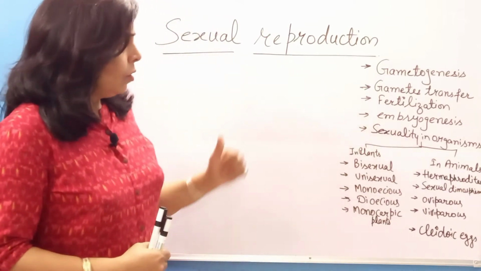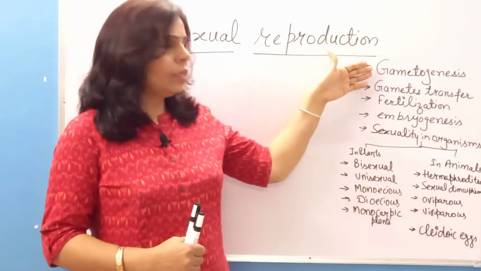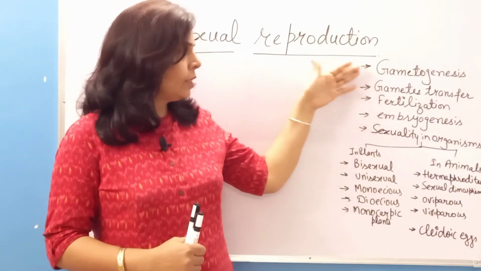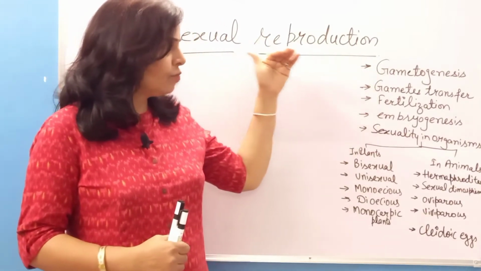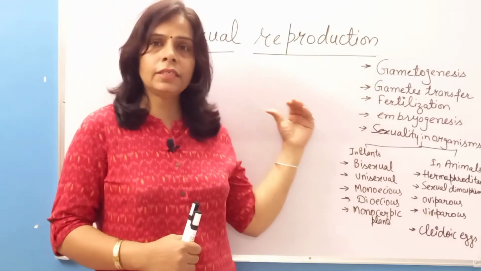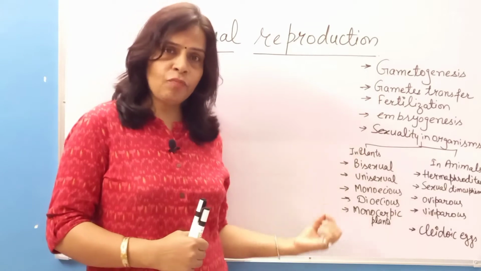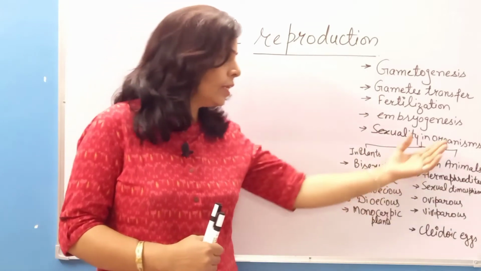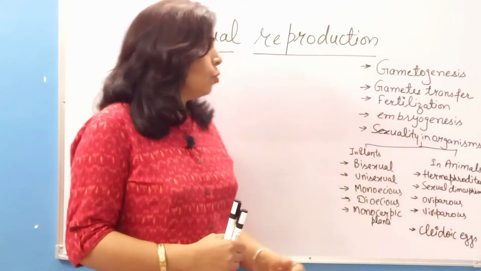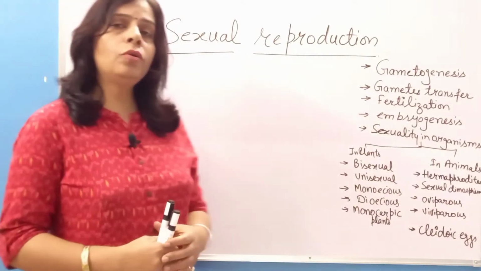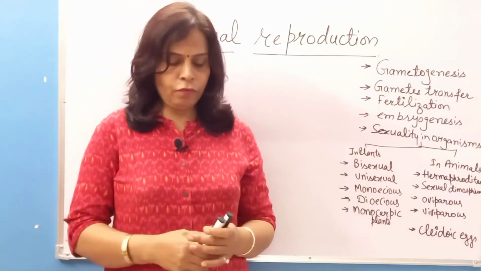In this video we will try to understand the terms gametogenesis, gamete transfer, fertilization, embryogenesis and sexuality in organisms. What are the various terms used in case of plants and what are the various terms used in case of animals. So sexual reproduction, as you know, is the involvement of two parents.